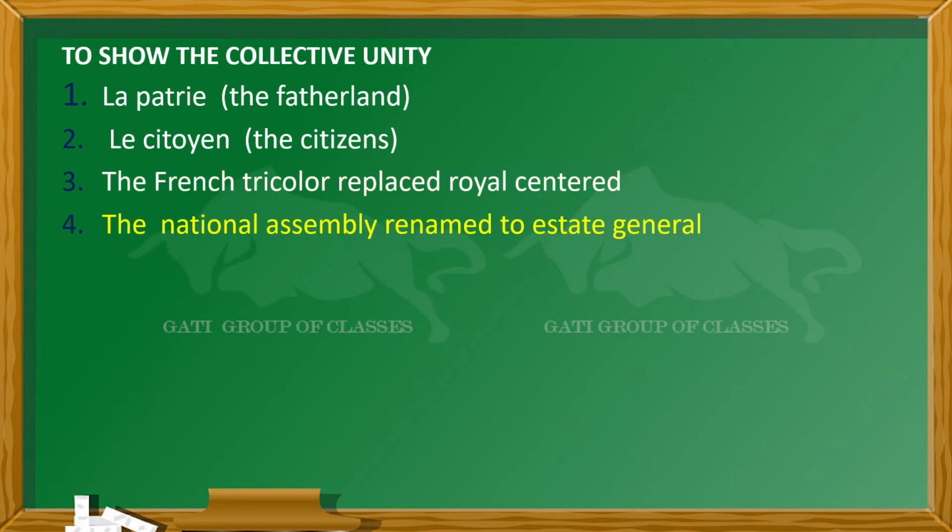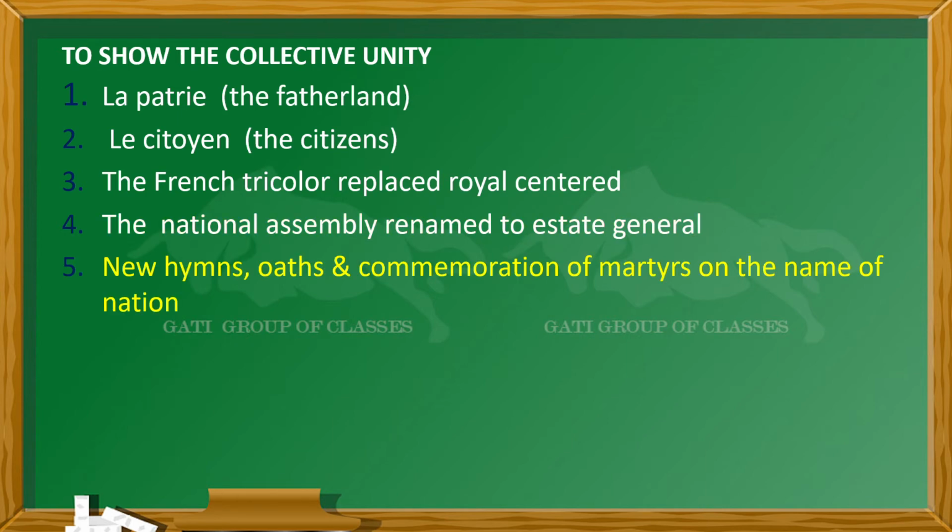Now the next thing is the Estates General, which was renamed the National Assembly. The National Assembly, which was made at that time by the public, was now renamed. And new hymns, oaths, and commemoration of martyrs in the name of the nation.